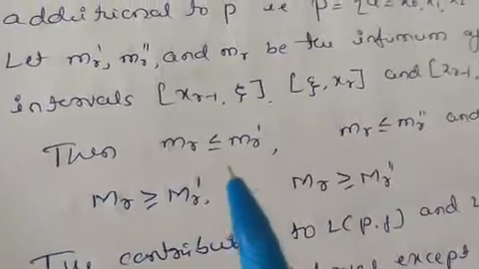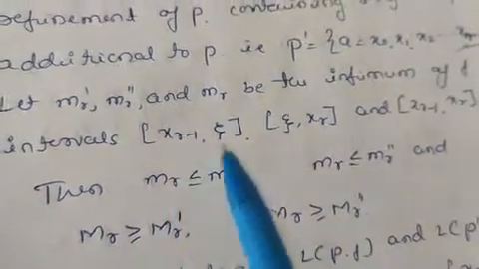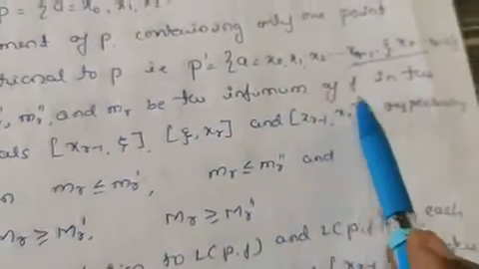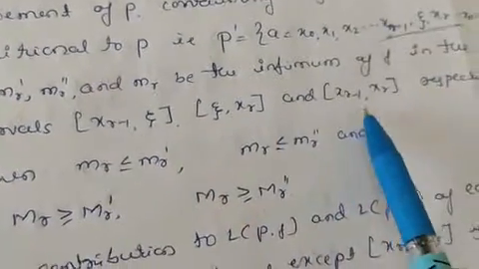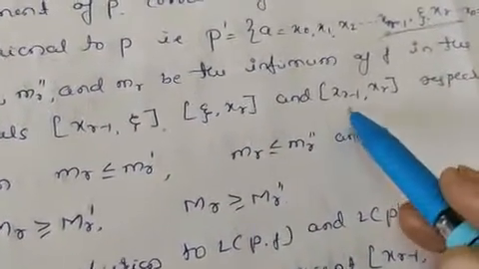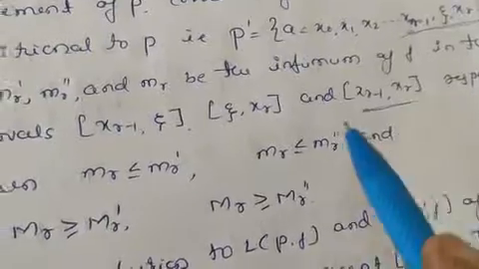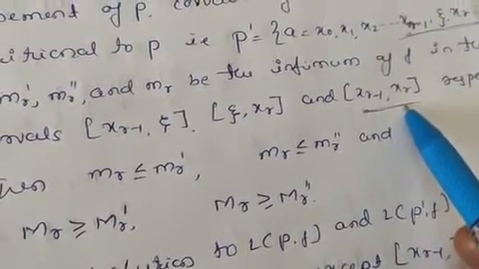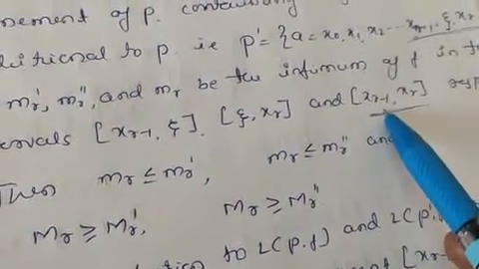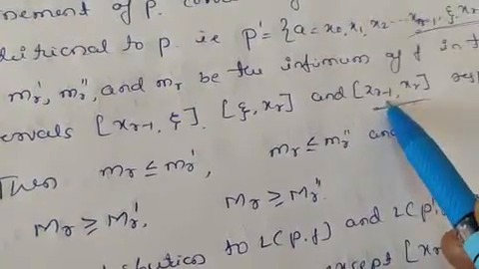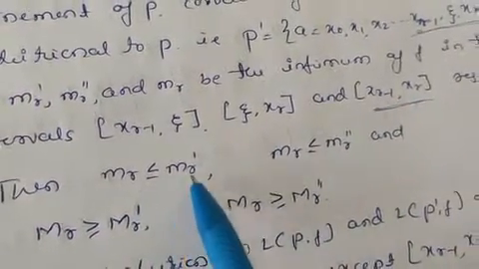So then we know mr. What is mr here? Mr is the infimum of f in this last one, xr minus 1, xr. Infimum means the minimum value, and you have to take this value here, which is less than or equal to mr'.